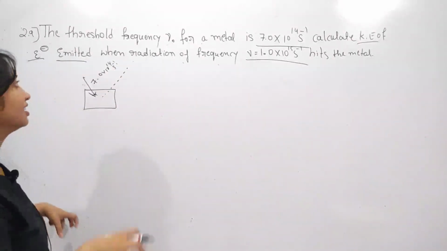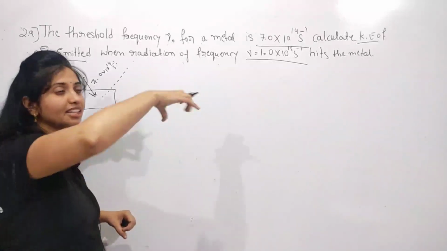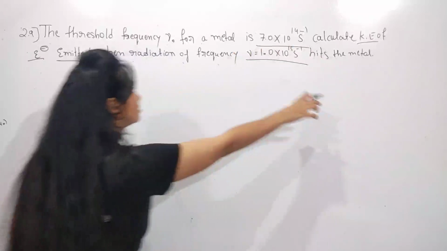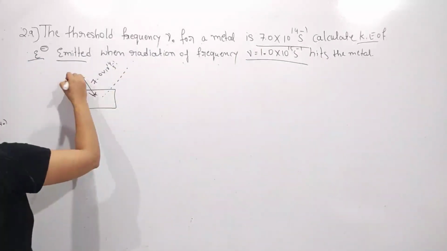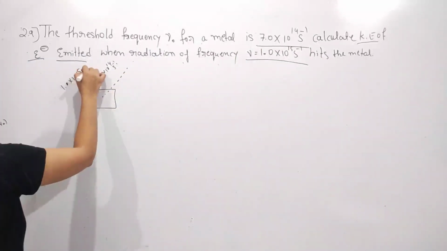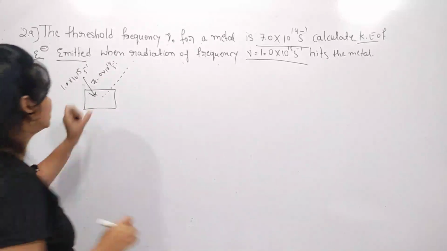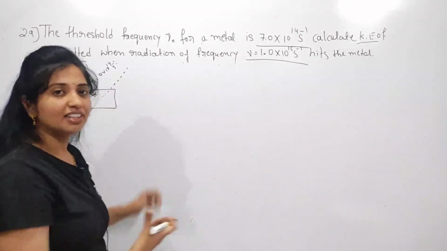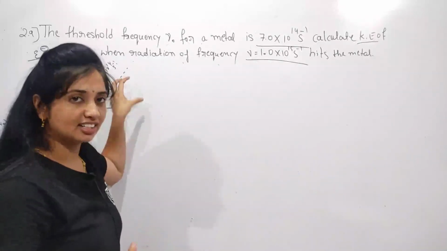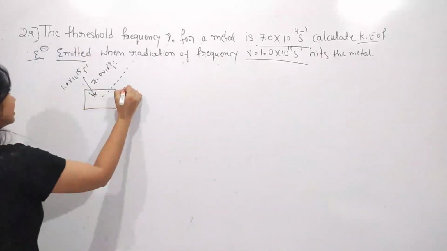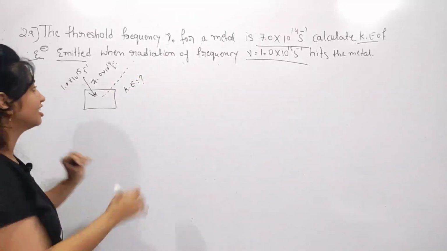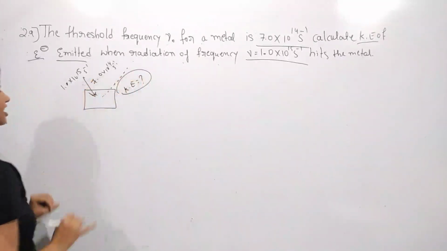If I apply incident radiation of frequency ν equal to 1.0 × 10^15 per second, these electrons are ejected with a certain amount of kinetic energy. They asked about that kinetic energy.